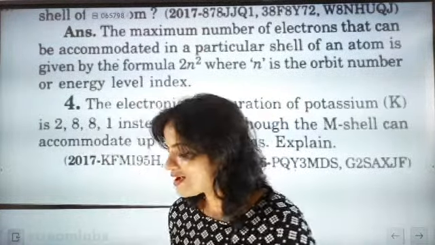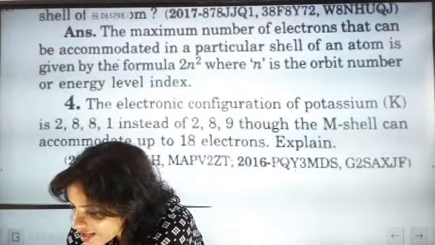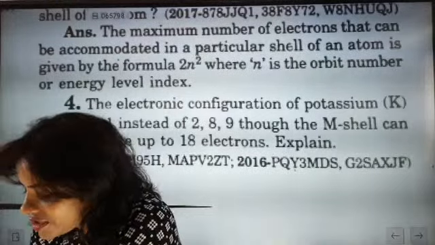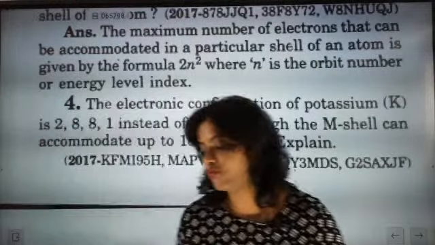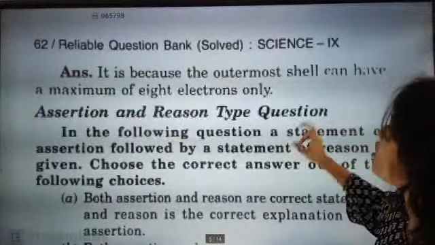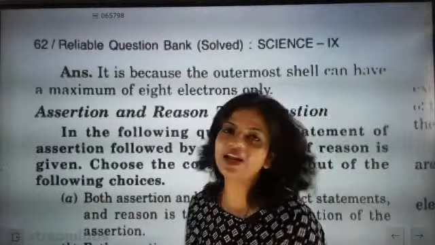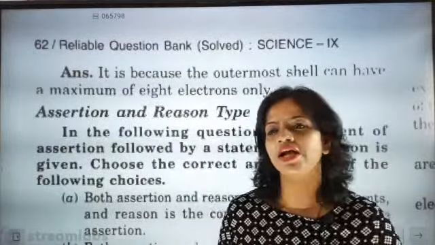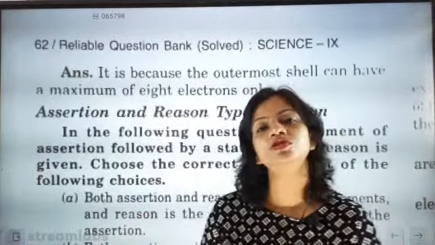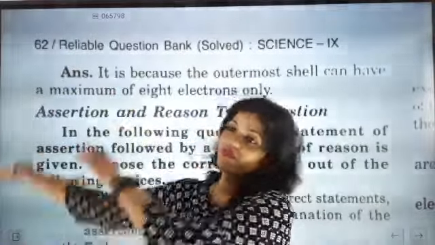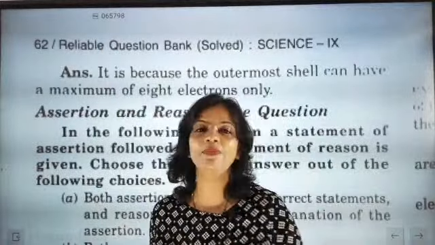Super, Ashwin. Madhav is telling, according to the octet rule, its first shell has 2 electrons and the remaining shells have 8. Then the electronic configuration is 2, 8, 8, 1. So first we fulfill the lower energy level, then the higher energy level. What answer we are expecting here is: the outermost shell can have a maximum of 8 electrons only. Understood? This is the basic part of it. The outermost orbit cannot have more than 8 electrons in the beginning, and then it will give some electrons to the outermost orbit, and then again we will jump inside. That is called penultimate and anti-penultimate conditions.